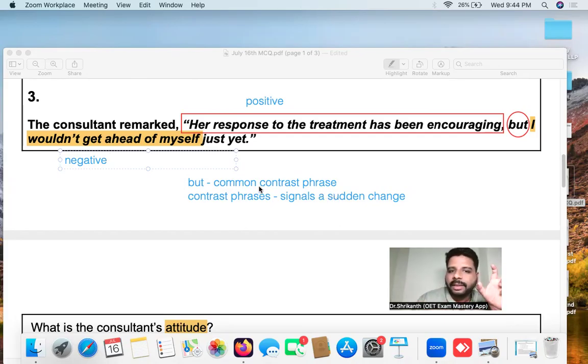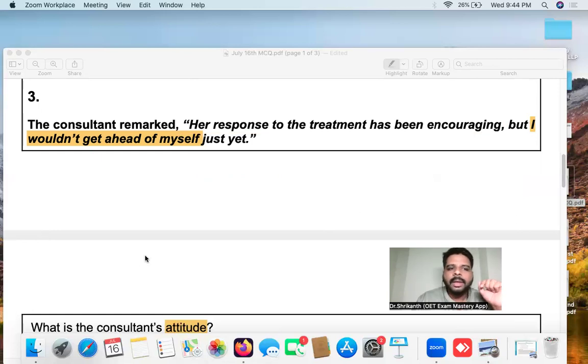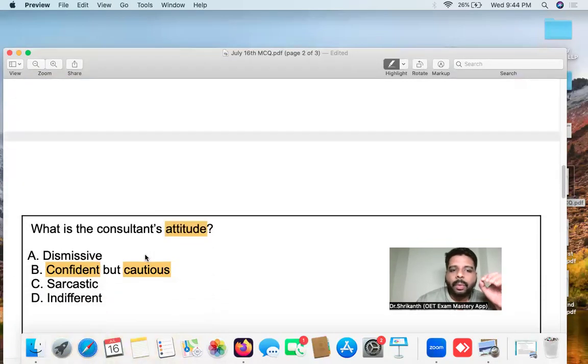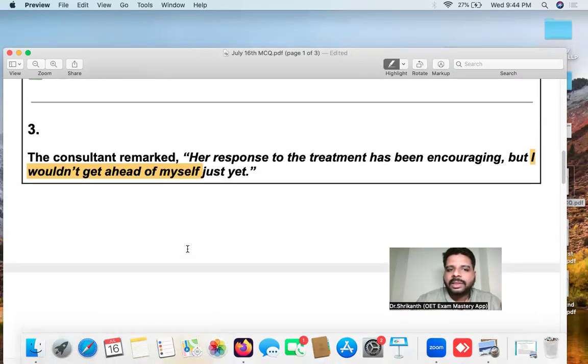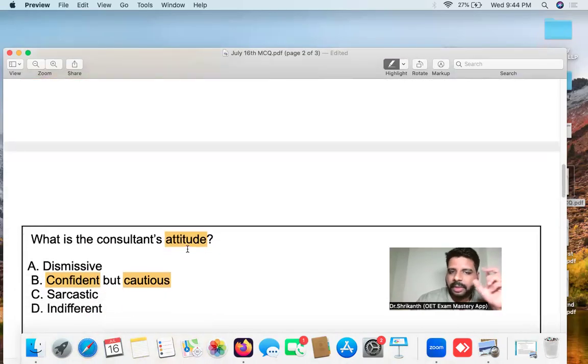And how did we find that? By giving importance to contrast phrases. Detailed lectures we'll be having later on. So these are for the new students. So that is it. So here, what is the attitude? Contrast phrases will help you to identify the attitude of the speaker. The speaker is not saying, yeah, I am actually feeling very cautious, but we are able to understand that is the attitude of the person. We are able to identify that just by giving importance to contrast phrases, that is but. So you can make a note of it. Very good. Everyone has chosen the right answer, right?